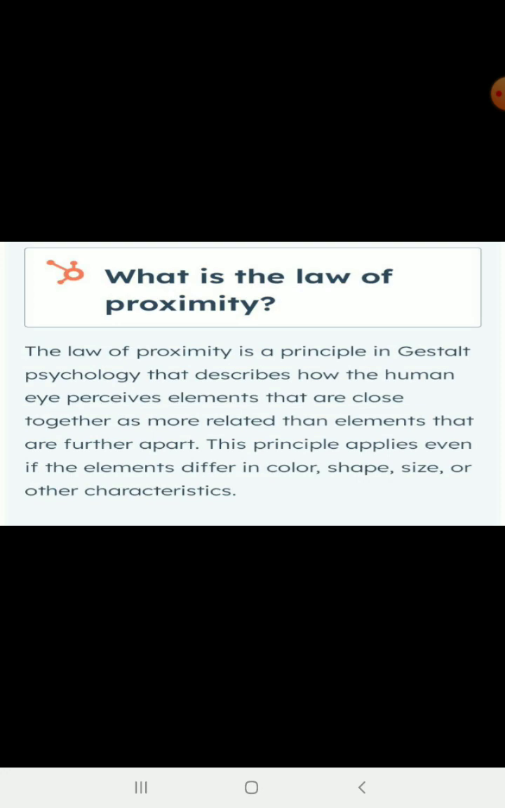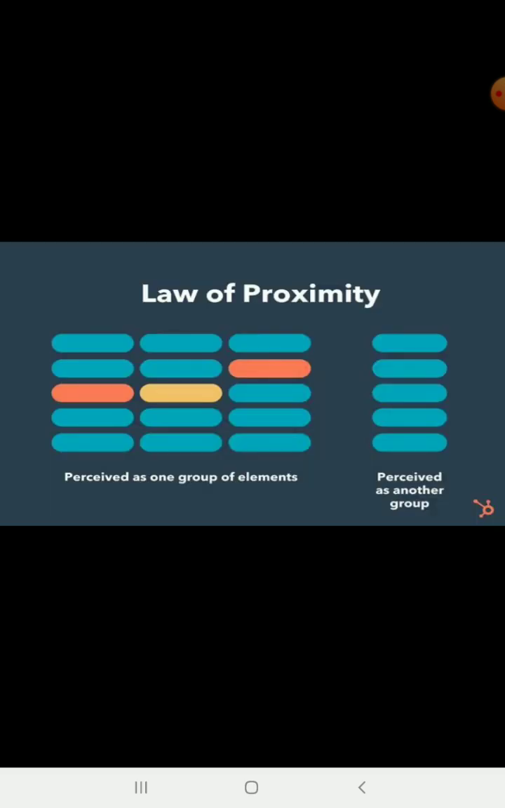What is the law of proximity? The law of proximity is a principle in Gestalt psychology that describes how the human eye perceives elements that are close together as more related than elements that are further apart. This principle applies even if the elements differ in color, shape, size, or other characteristics. Law of proximity: this image shows the group activity and one group of elements.